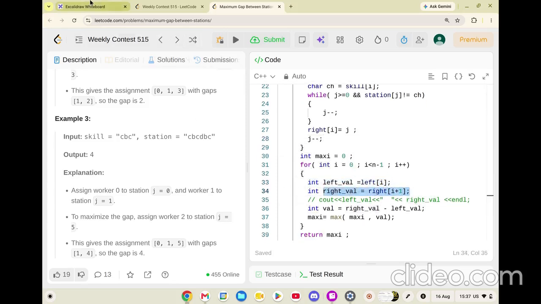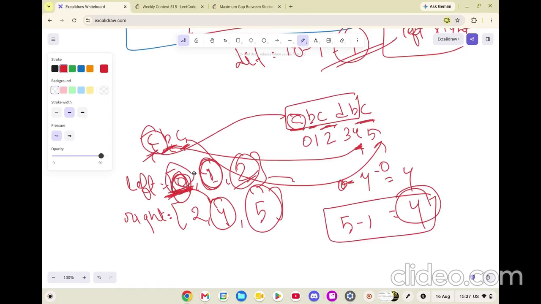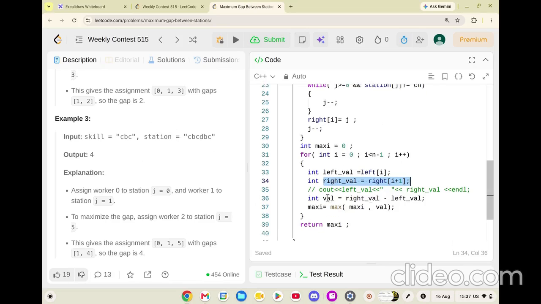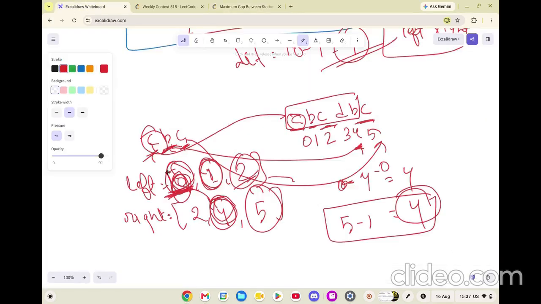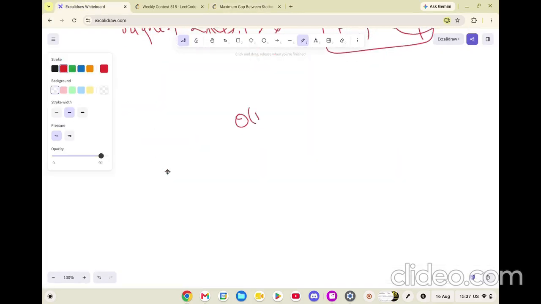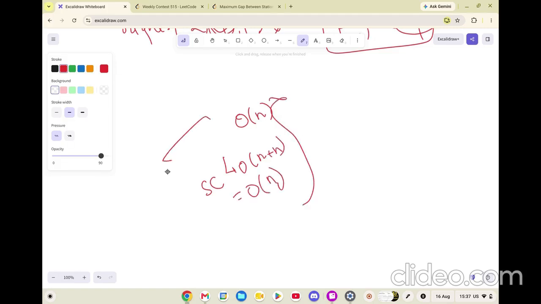Why? Because we saw that left will be this one, and the right value will be the next one, because for every character you want two consecutive ones; the difference will be between the two consecutive values. So that is the reason you are taking left of this and right of this. After this you will simply say the difference will be right value minus left value, and the answer is the maximum out of all of them. So I hope the solution was clear to you. The time complexity of the problem is simply big O of n, and we are using two vectors to store, so space complexity becomes big O of n plus m, which is big O of n only. So this was the whole problem solution.